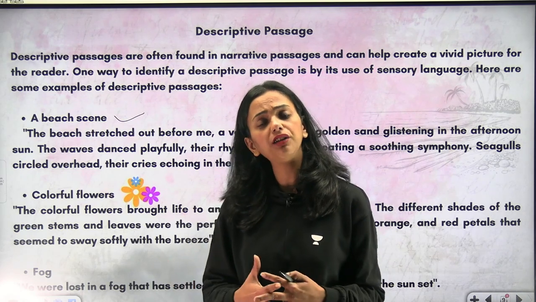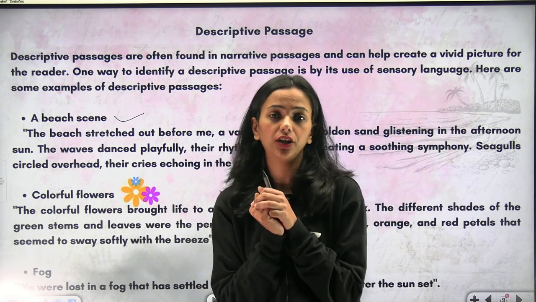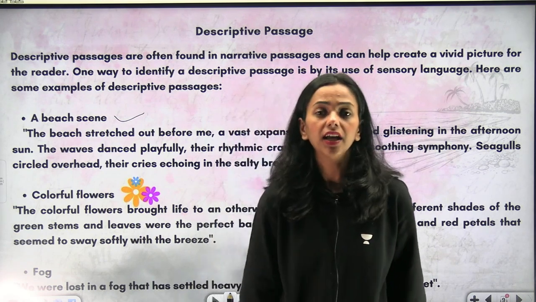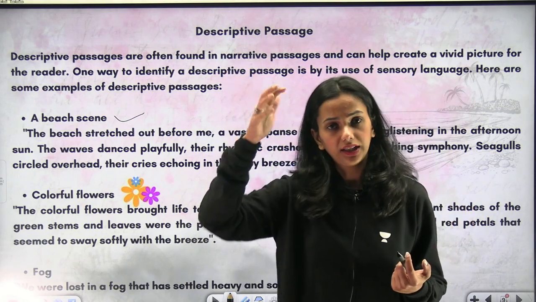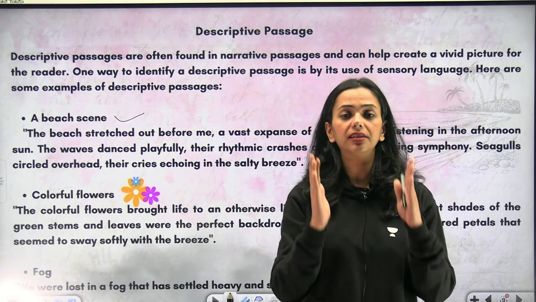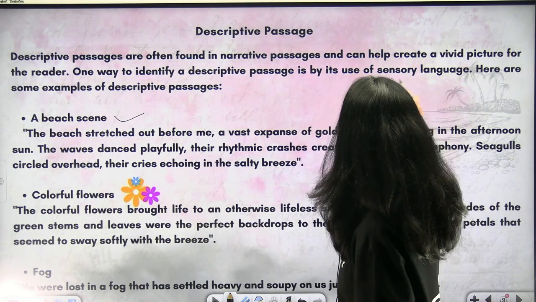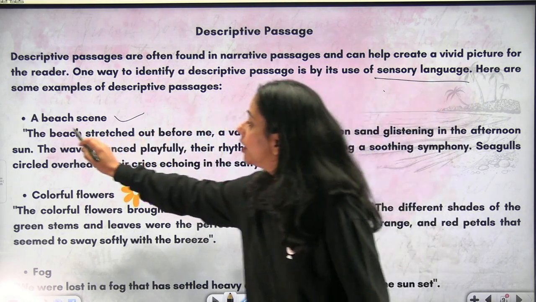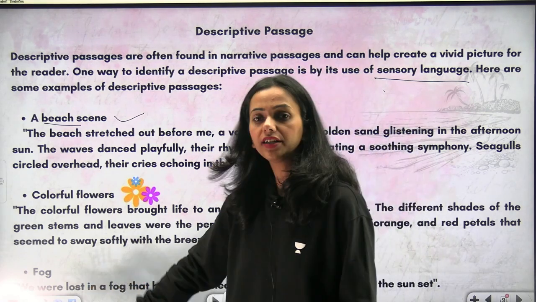It describes something very beautiful that you are actually seeing. In a narrative passage, you're narrating a story that happened, but a descriptive passage is actually talking about a substance. It is talking about sensory language, where a beach or a fog is actually there.